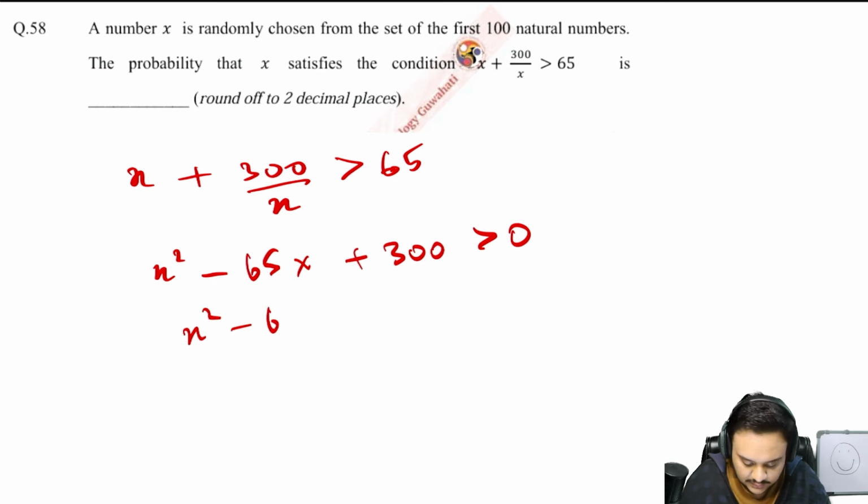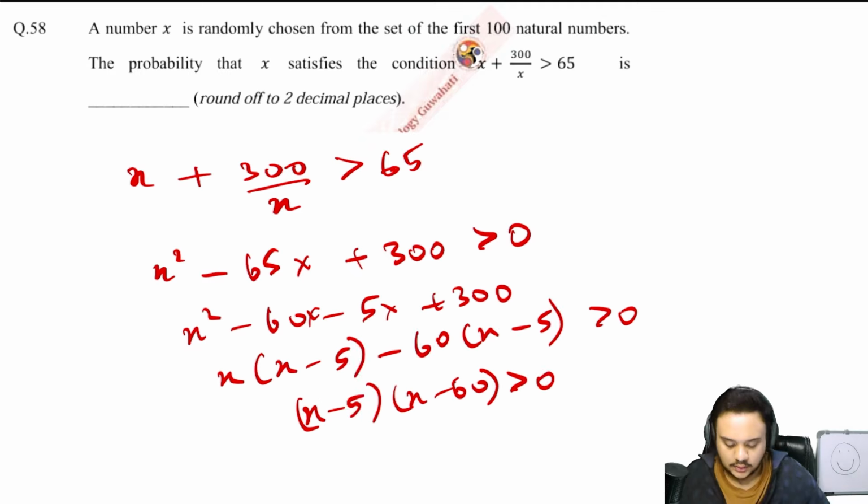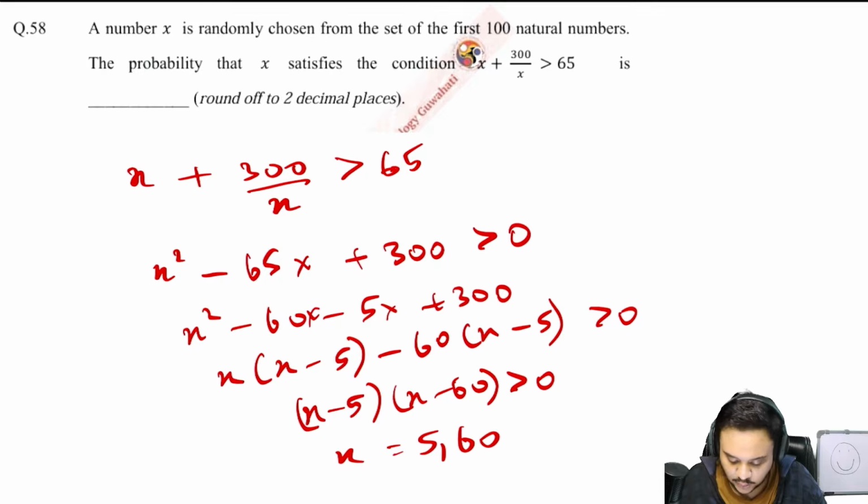Square minus 60 minus x minus 5x plus 300. Okay, so you know that x is equal to 5 and 60. Now comes the tricky part. Now comes the part where most of the students get confused and where they are going to make the mistake.